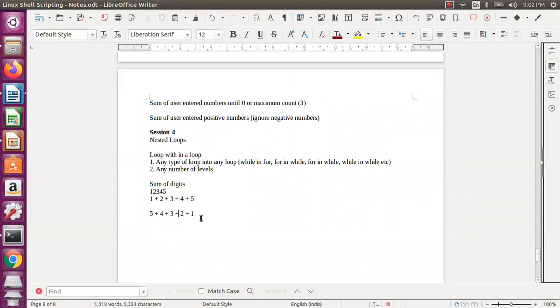So your logic should not change. If the user entered 3 digits, the same program has to work. If the user entered 5, 6, or 7 numbers, the same logic has to work. It is not the case that for 7 numbers I modify my code and for 6 numbers I modify that code. That is not the right code. You can try this yourself for your programming skills.